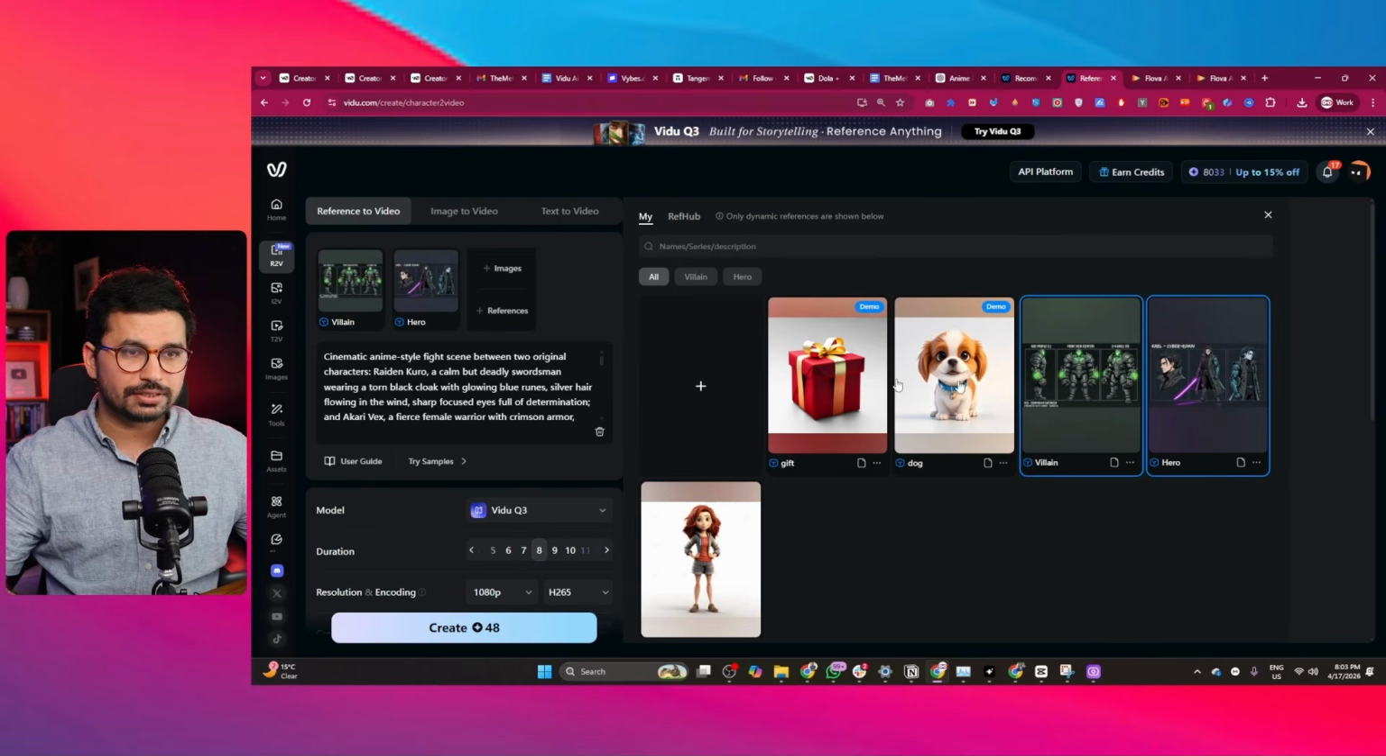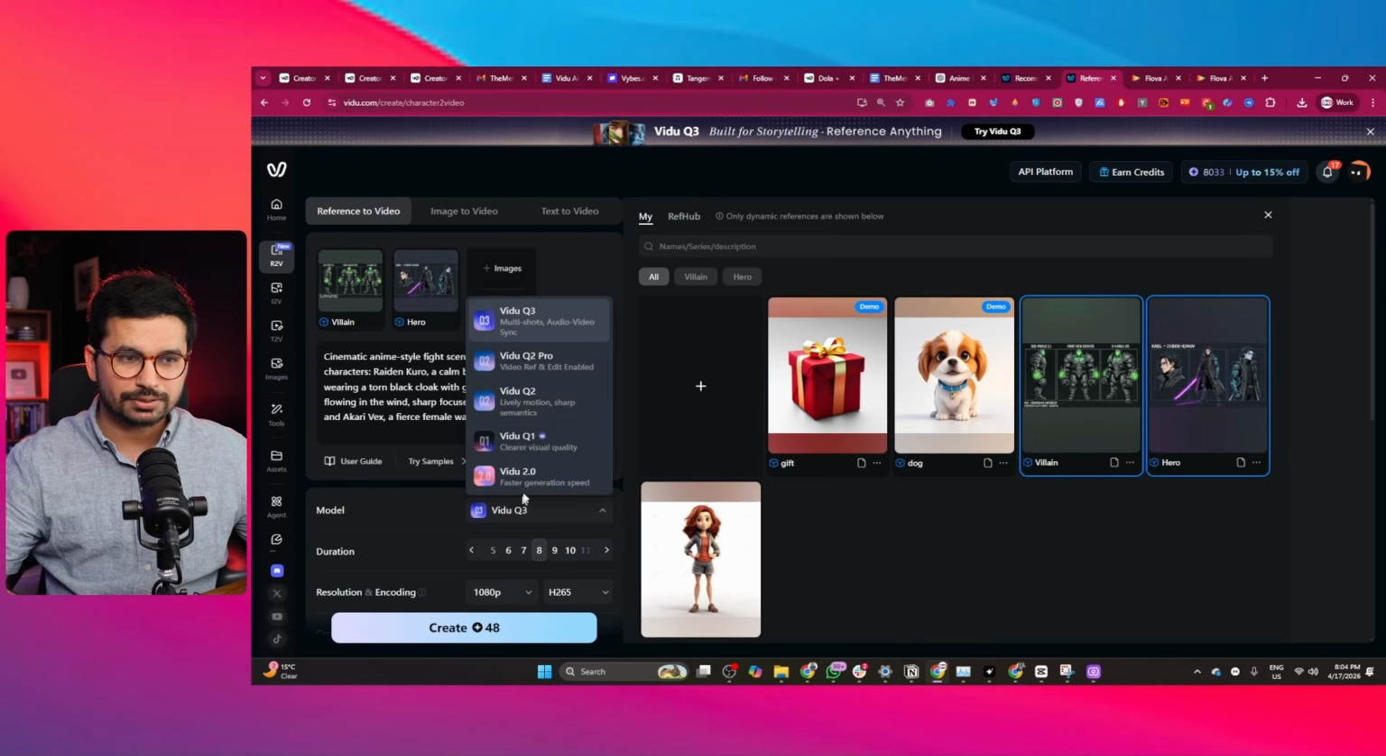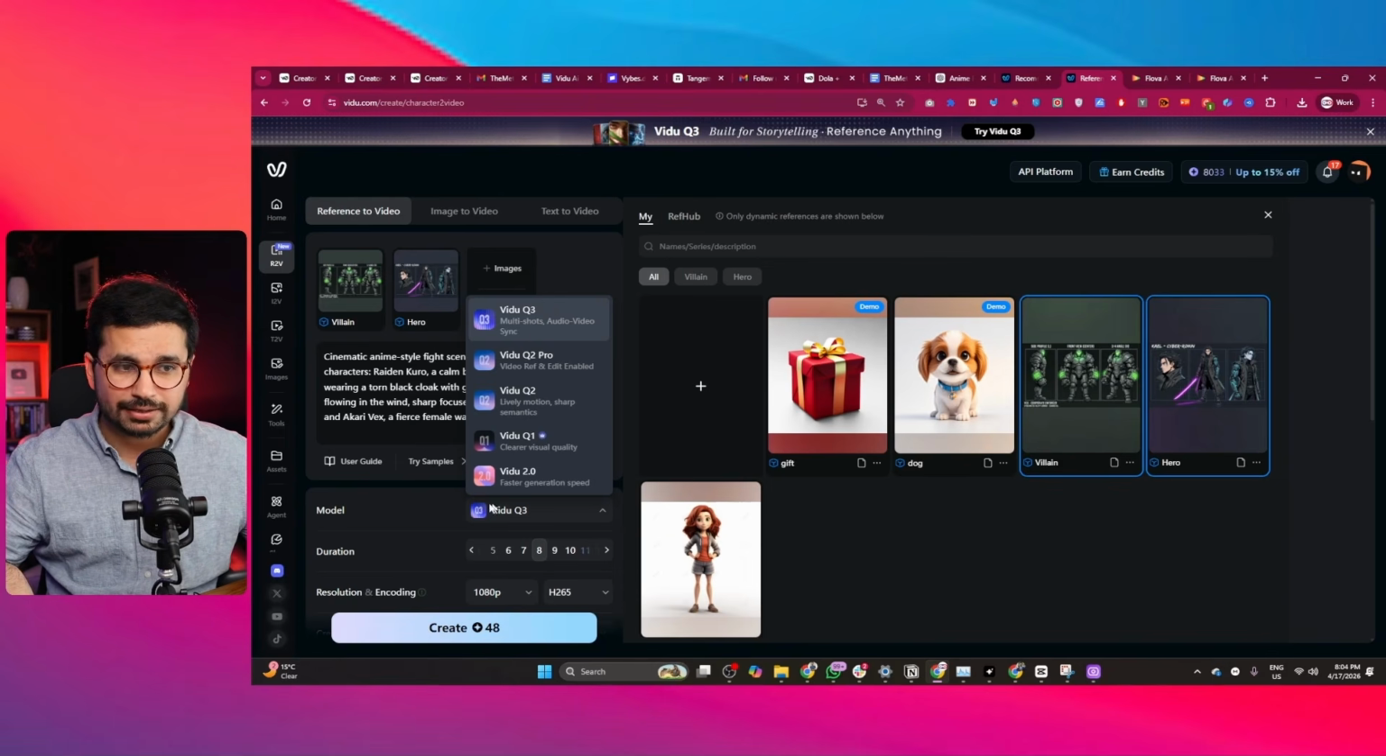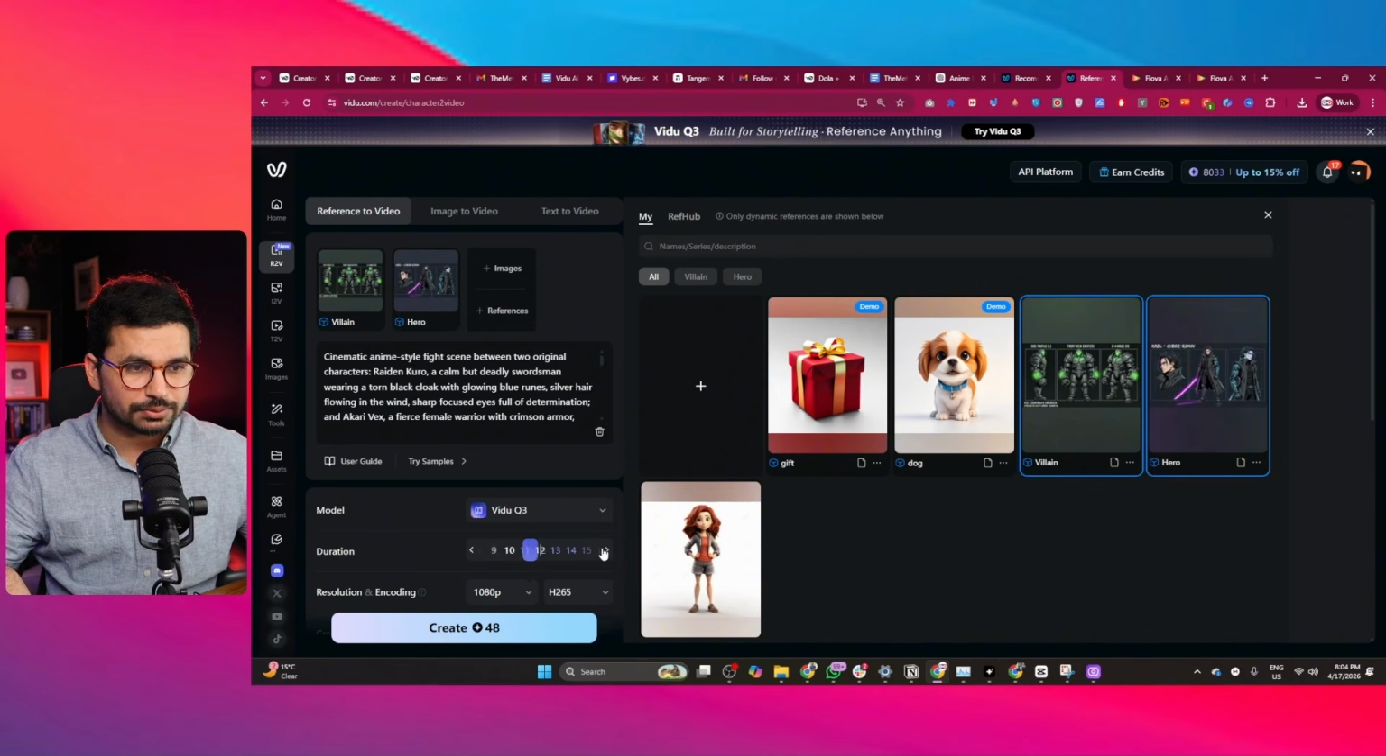I can add both of these, hero and villain, in here, and I can choose any AI model from here. The latest and best one is Vidu Q3. This AI model supports multi-shots and audio video sync as well. Also, we can choose the duration, by the way, up to 16 seconds. So let's choose the maximum duration and also the resolution. If I click on create, let's see what happens.